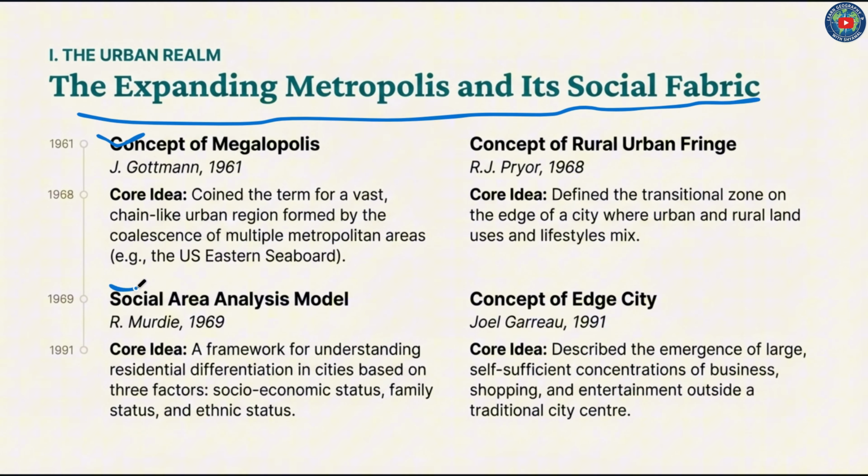Then the social area analysis model, provided by R. Murdie in 1969. It is a framework for understanding residential differentiation in cities based on three factors: socioeconomic status, family status, and ethnic status.